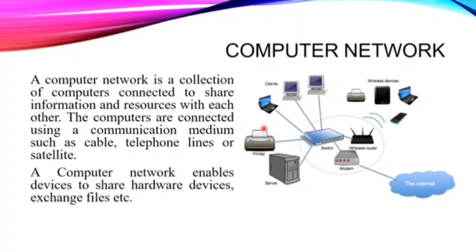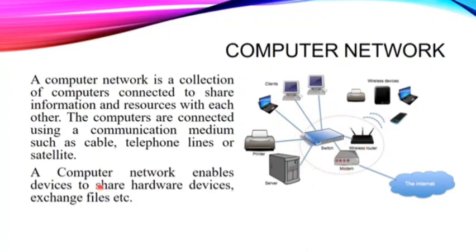The computers are connected by using some cables or some mediums. Like you can see over here we have some cables. Here we have a microwave signal or any waveform signal, which means it's a wireless medium. Here we have a wired medium. So we need a medium for communication first, then we need devices, and then we need a central device. These are a few things that we need for a computer network.